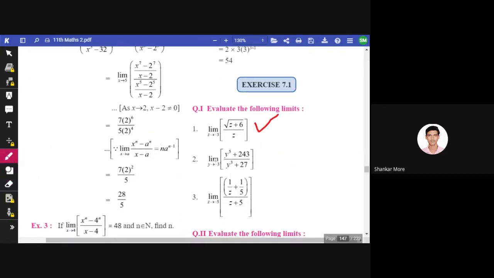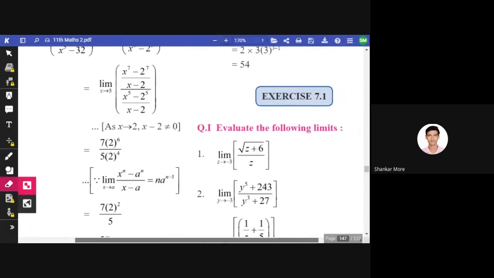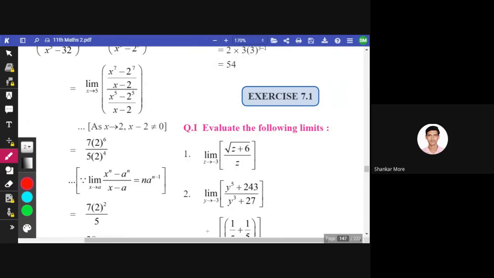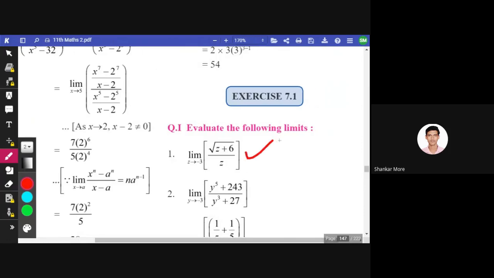Now you can solve this example. Evaluate the following limits. Here we don't need to do anything. If you directly put the value of the limit, z equals -3, there is no problem, right? So you can directly put z equals -3. Nothing else needs to be changed. This is a straightforward example. What will be the answer? √3 divided by -3. If we put z equals -3, -3 plus 6 will become 3, and z will be -3. So this is the answer for the first.